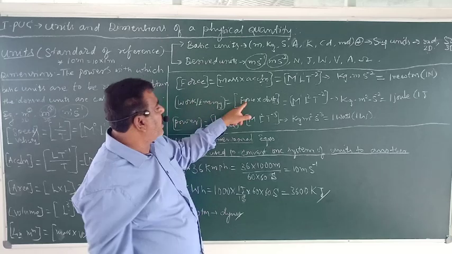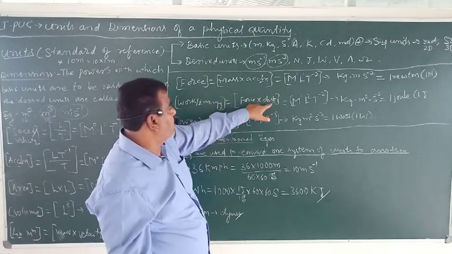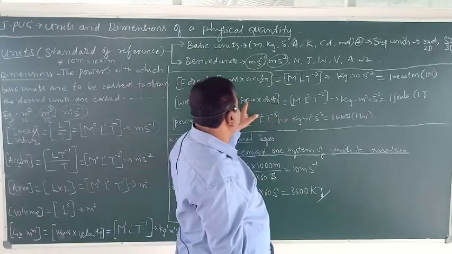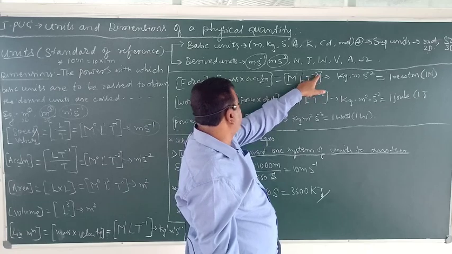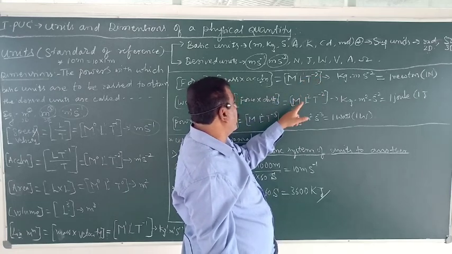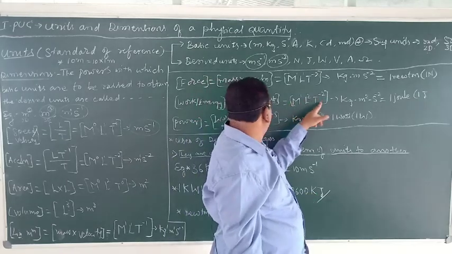Now work is defined as force into distance, or force dot displacement, that is. So force is this much, mlt^-2, into distance. One more L comes here, therefore it becomes ml^2t^-2, which is the dimensional formula of work.